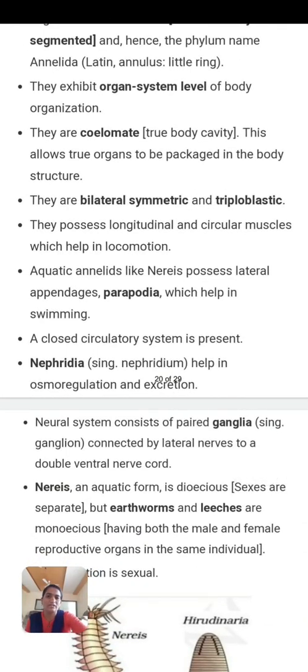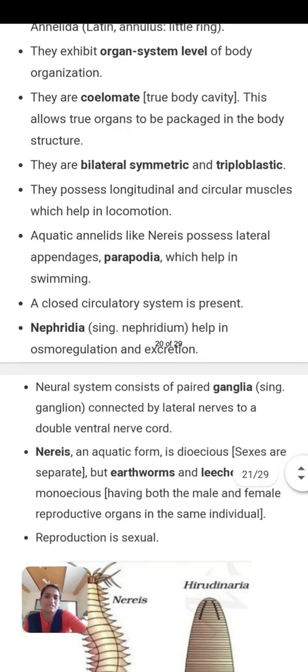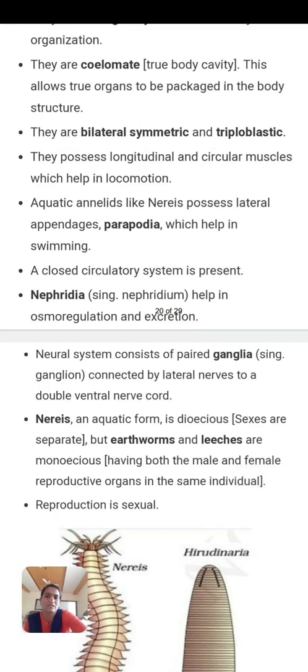They possess longitudinal and circular muscles which help in locomotion. Aquatic annelids like Nereis possess lateral appendages like parapodia which help in swimming. A question may be asked for MCQs or very short answers: which structures help in locomotion in annelids? The name of the structure is parapodia, which help in swimming in aquatic forms. But in terrestrial forms, longitudinal and circular muscles help in locomotion.